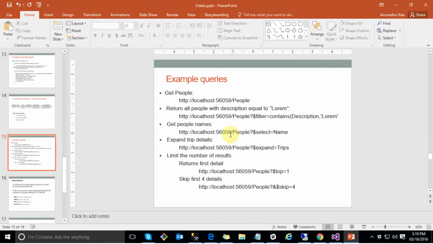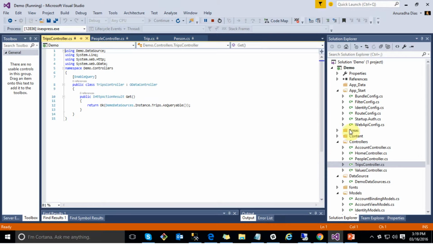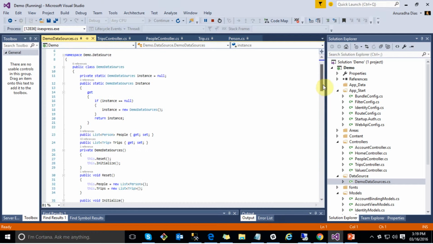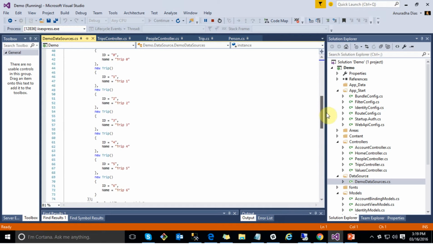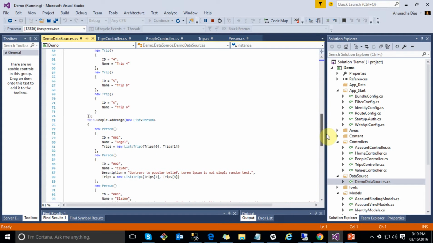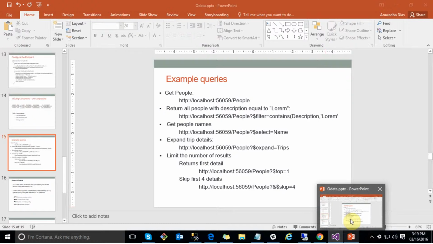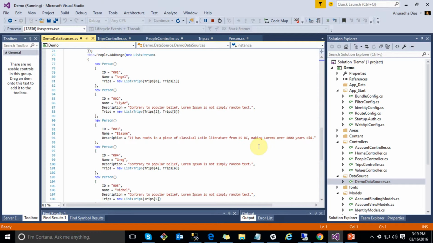Before that, I want to show you the data sources that I am using here. In this demo data source, I have entered some data. Now I am going to retrieve this data. Now let us see how to retrieve this data.